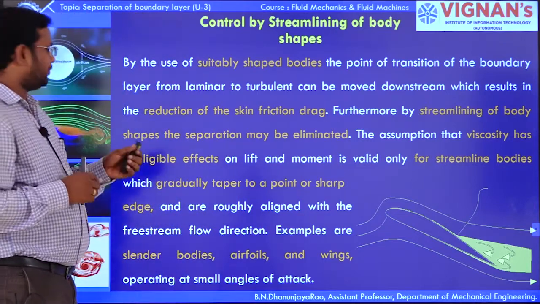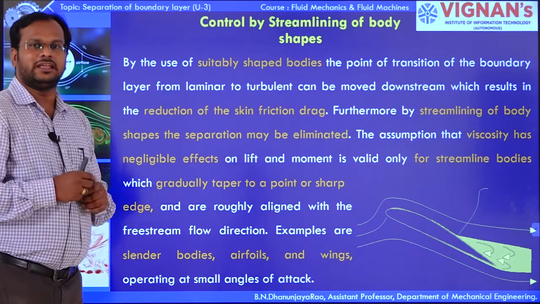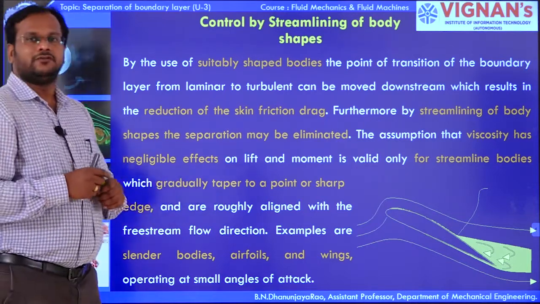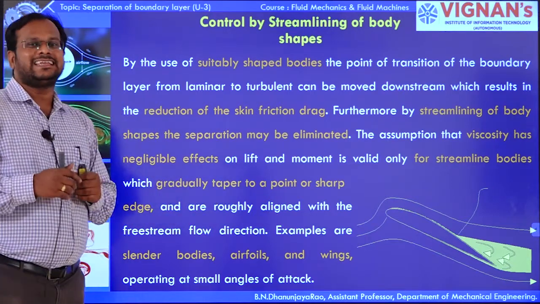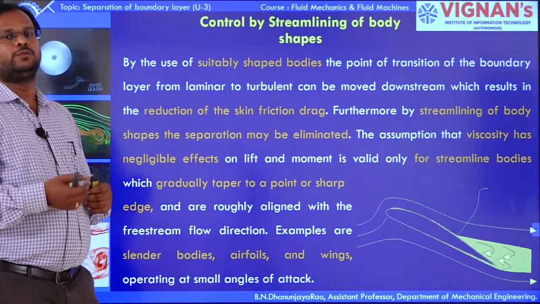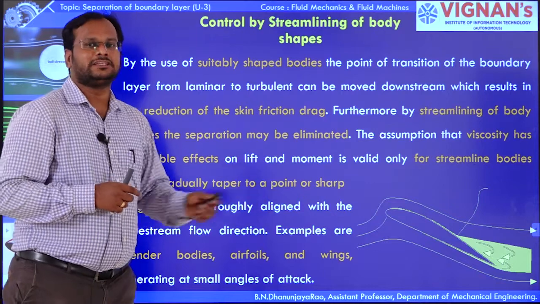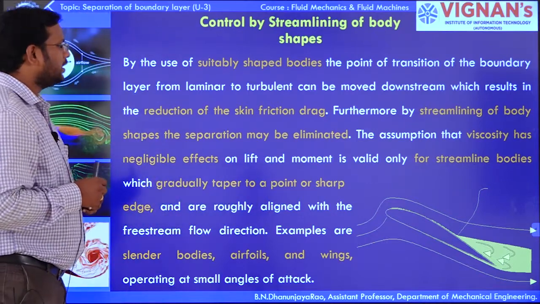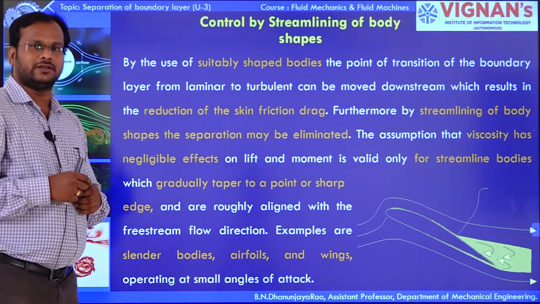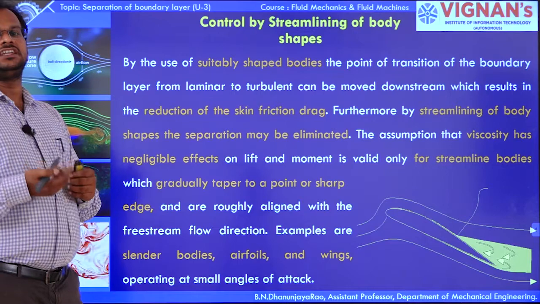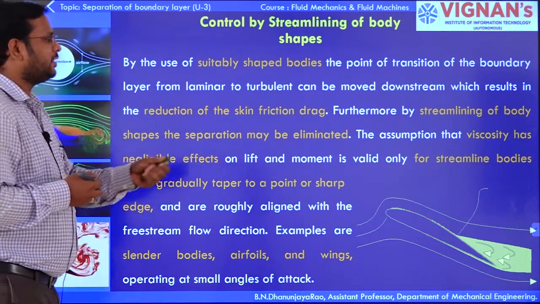Furthermore, by streamlining the body shapes, the separation may be eliminated. Definitely by streamlining the body shape, we can eliminate the boundary layer separation. The assumption that viscosity has a major role to play in boundary layer separation can be easily eliminated by streamlining the body shape. So there is an assumption that viscosity has a negligible effect on lift and moment, which is valid only for streamlined bodies.